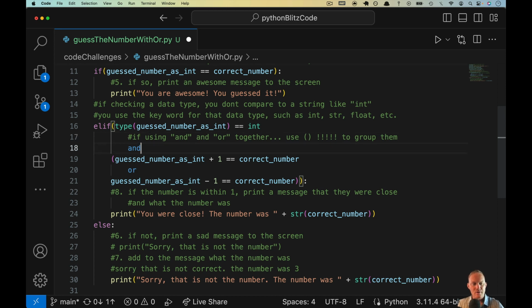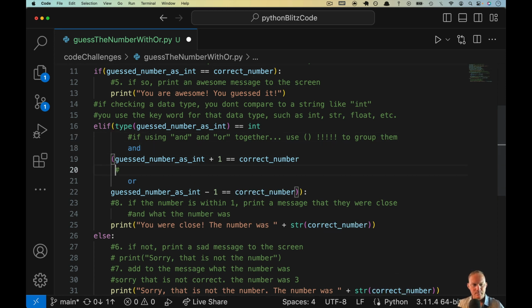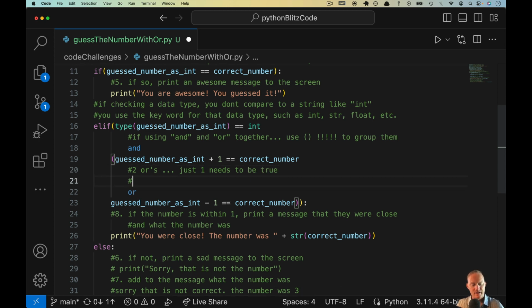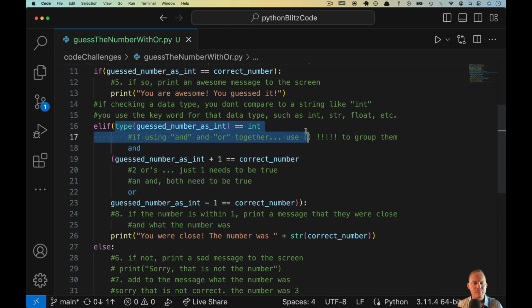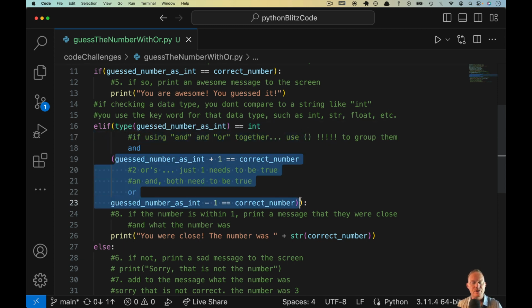Let's also throw under here: with 2 ors, just one needs to be true. If we have an and, both need to be true. Alrighty, so we've got an or here, which means either one of these and we're good to go. We have an and, which means this needs to be true. And, well, we've got a condition here that needs to evaluate ultimately to true or false. Either one of these can get us to true.